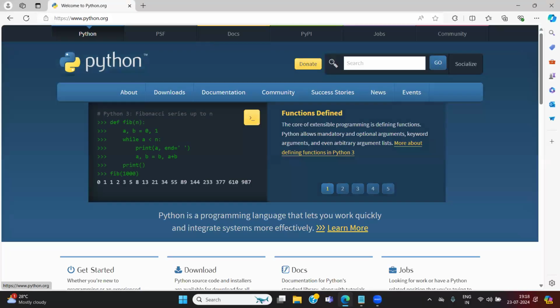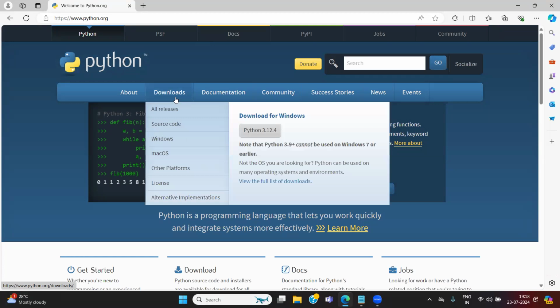Python.org. When I search for python.org, it is showing me the downloads option, the second button itself. There are a lot of operating systems available. Just go to the option called Windows and choose your button, Download for Windows. Then click on the button.